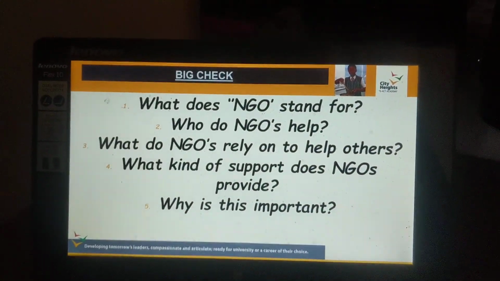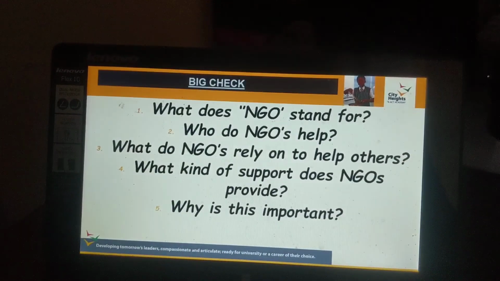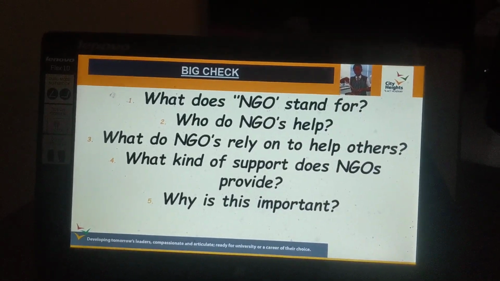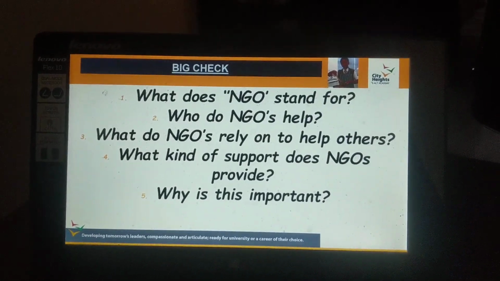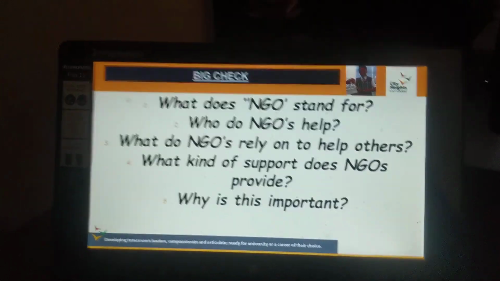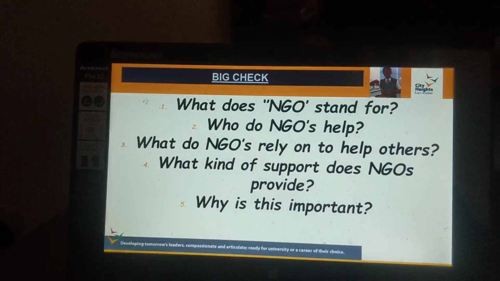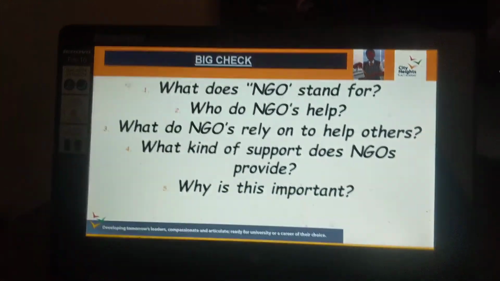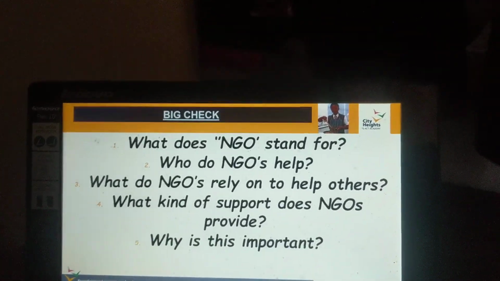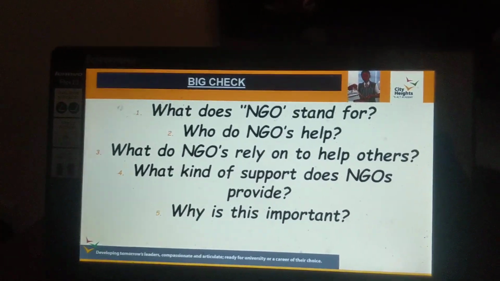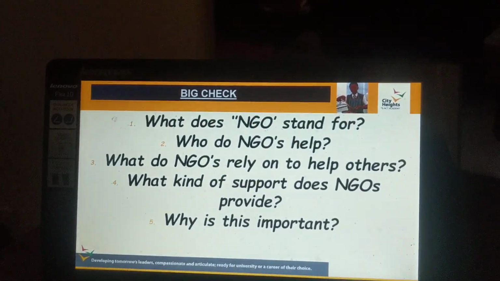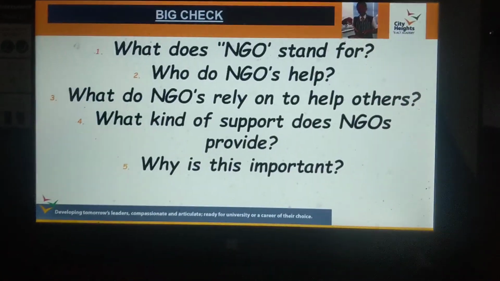Okay, so big check. So really important that you understand what these questions are and what the answers to these questions are. So really simple. What does an NGO stand for? You know what that is. An NGO is a non-governmental organization. Who do NGOs help? They help countries around the world that are in desperate humanitarian need, that desperately need help and support because they've experienced natural disasters or war or famine or debt.